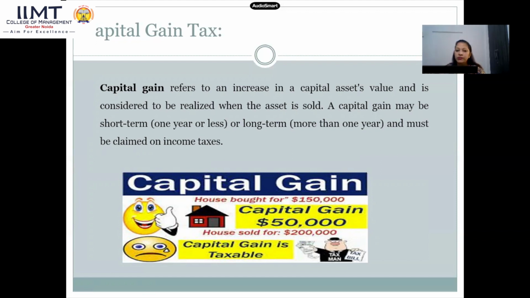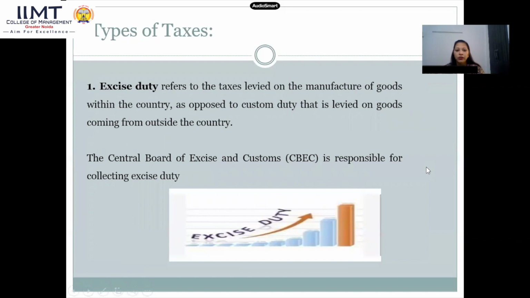Of course, if it is less than 1 year, it is considered as short term. And if it is more than 1 year, then it is a long term asset and must be claimed on income taxes. Another one is excise duty.